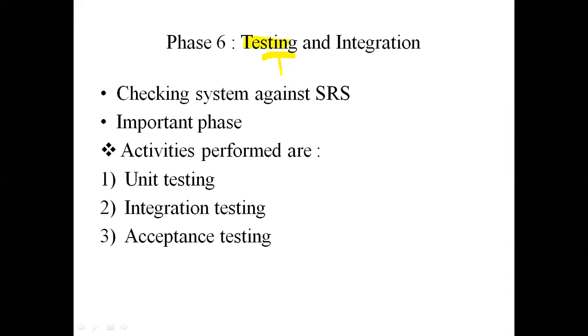This is a separate dedicated team which was not present in the phase of requirement analysis, which was not present in the phase of design, which was also not present in the phase of coding. So this is a dedicated team, and for them now SRS is going to be their guide. They will throughout completely refer to this SRS, understand what the system is exactly, and according to SRS, they will perform the following phases. The first phase here is unit testing, the second is integration testing, and the third is acceptance testing. Now, what is this unit testing?